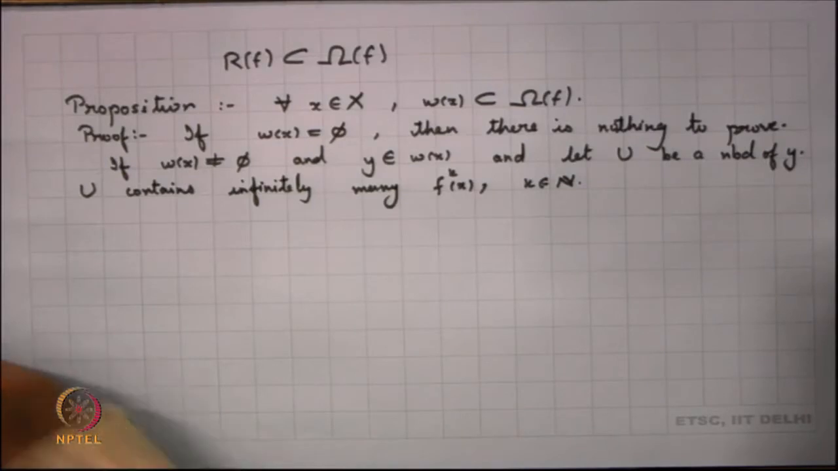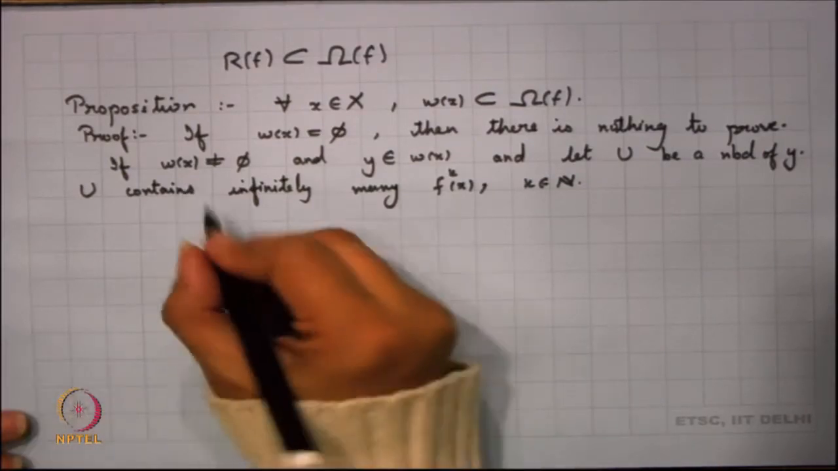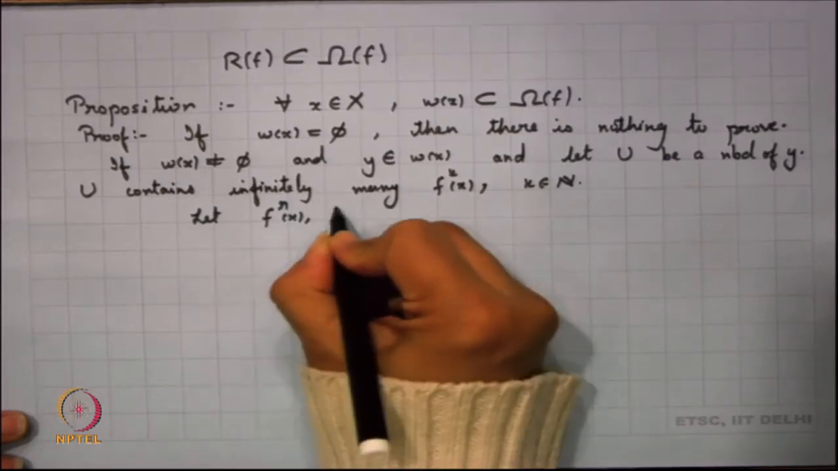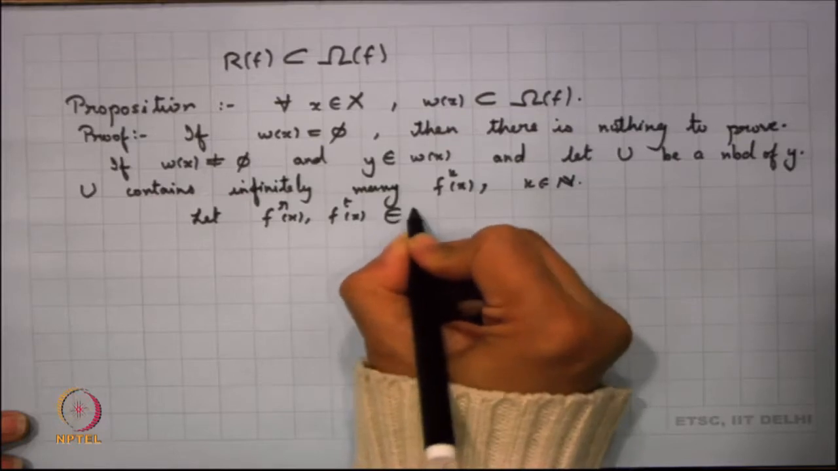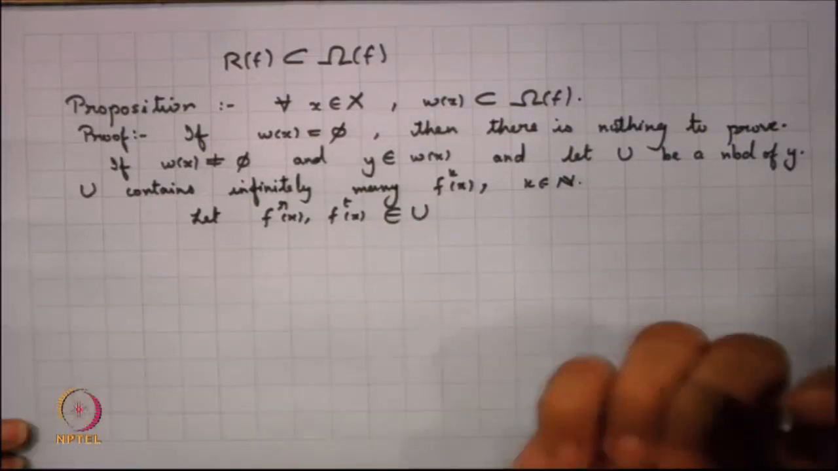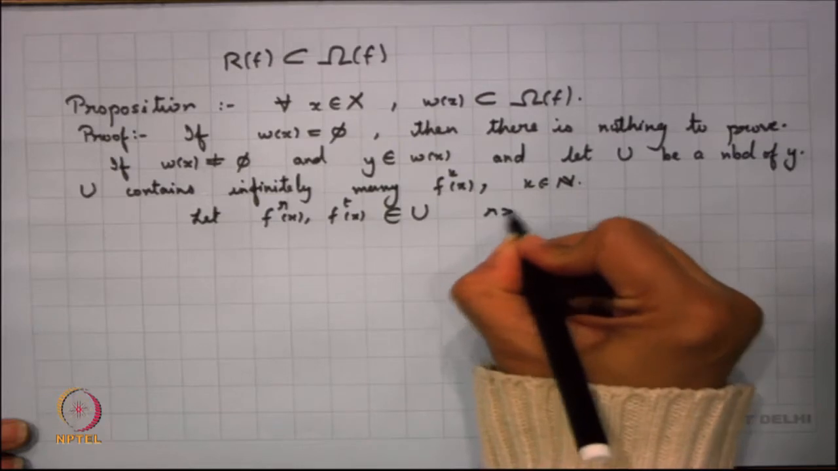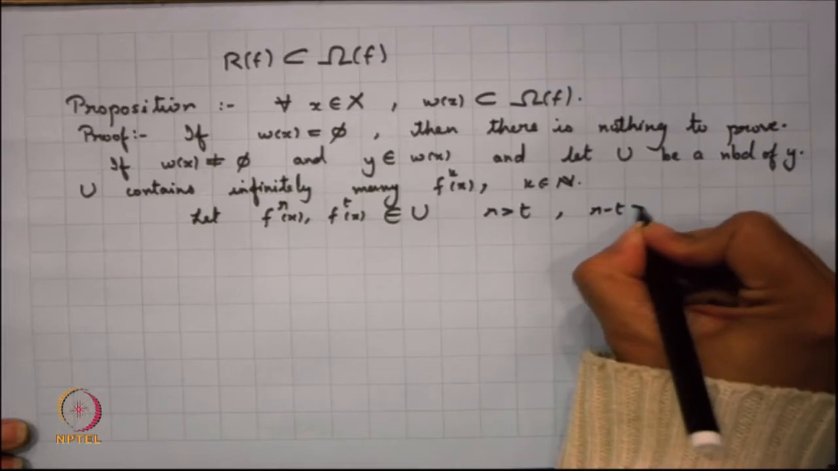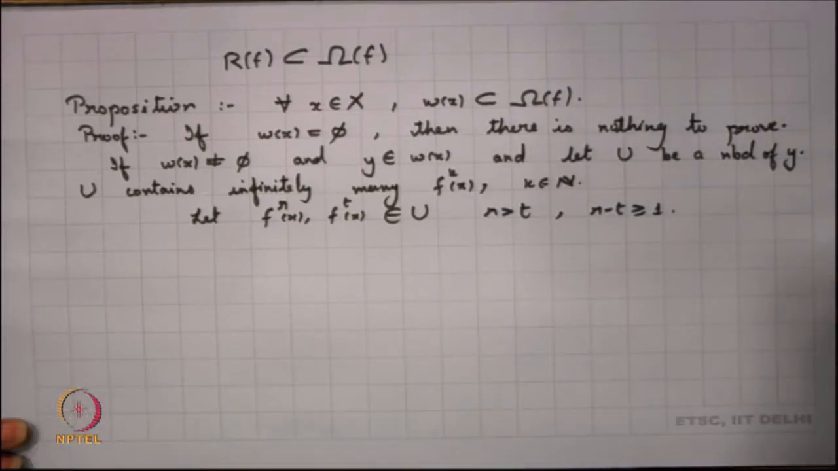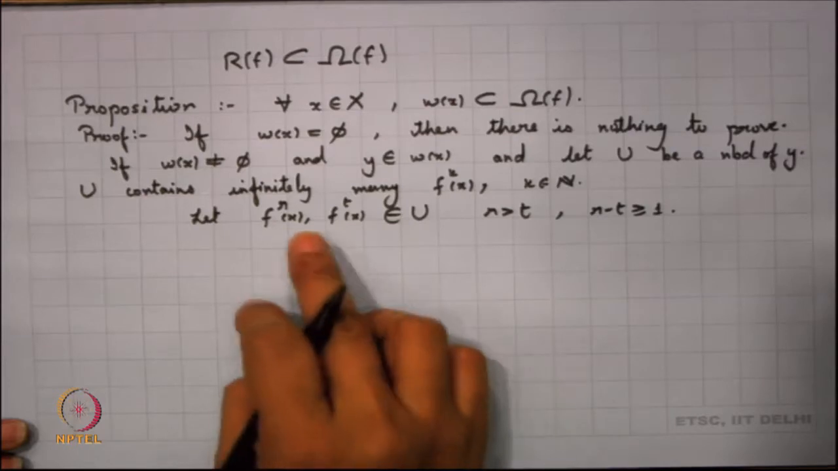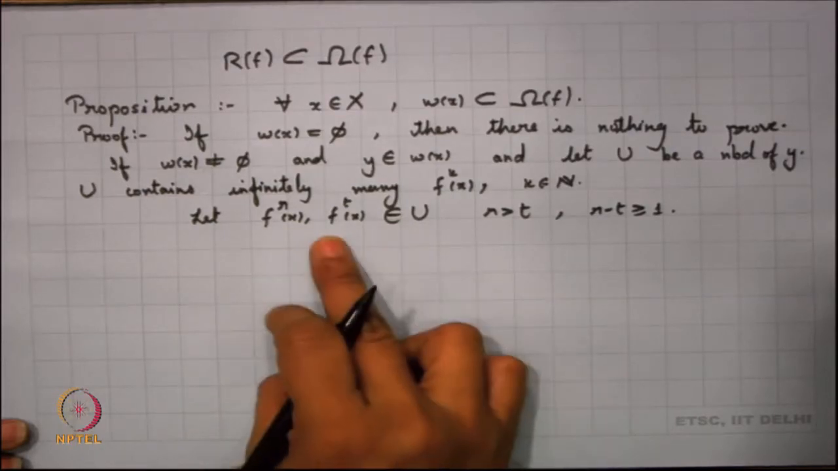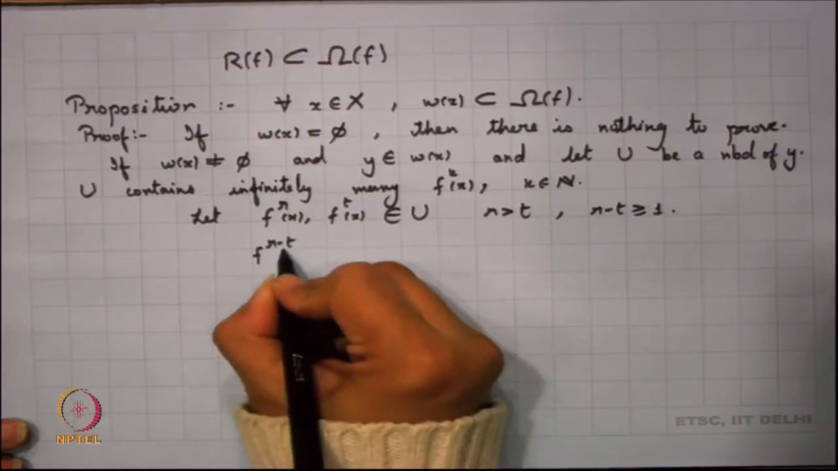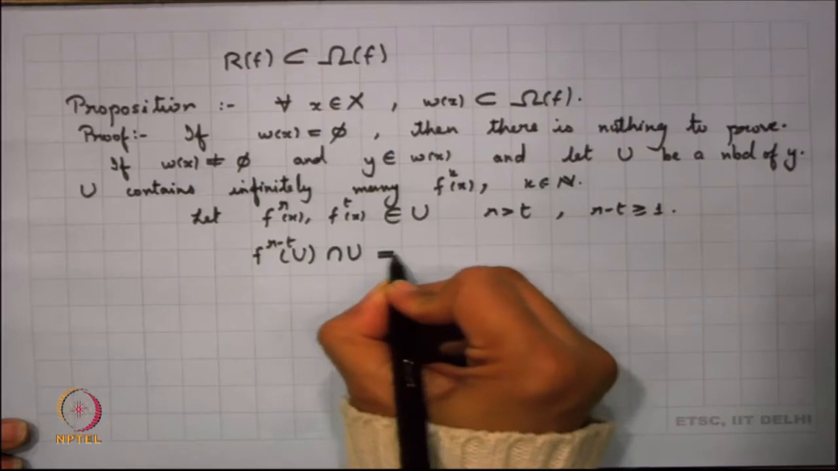So, in particular I am choosing two such k's, right. So, let f r of x and f t of x belong to U, and I can always choose my r to be greater than t. R is greater than t, which would mean that r minus t will be greater than or equal to 1. Now, what happens in that case? f r x belongs to U, f t x belongs to U, right. I can simply say that f of r minus t of U intersection U is non-empty.